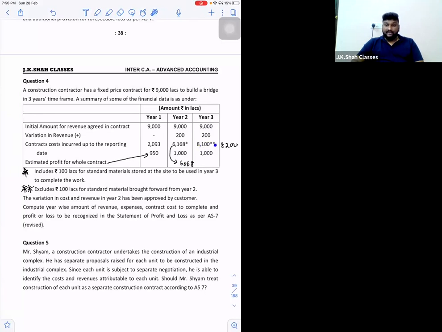Let us read the 2 star. It says it excludes 100 rupees of material, which is used in the third year and which was brought from the second year. So this 8,